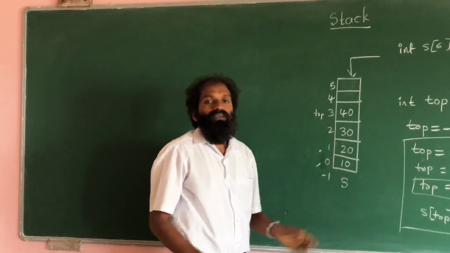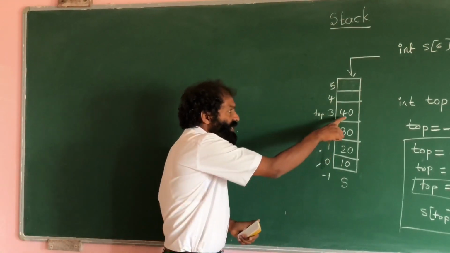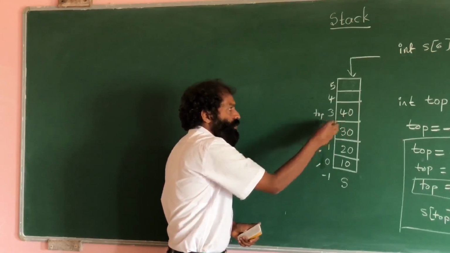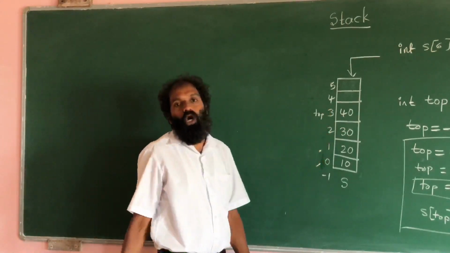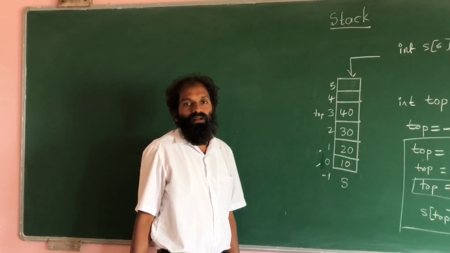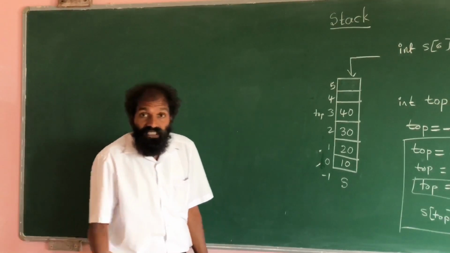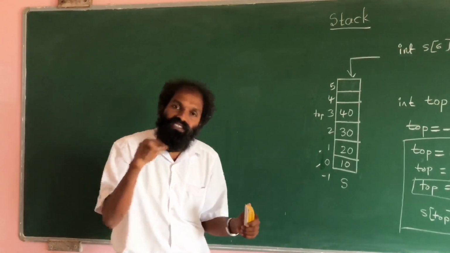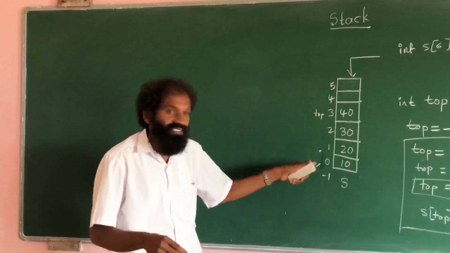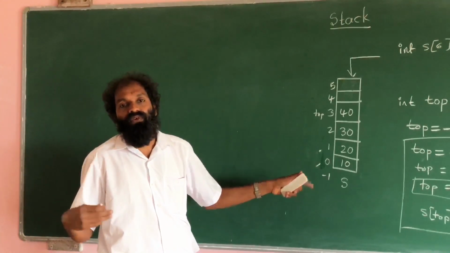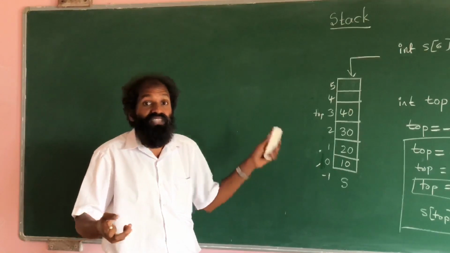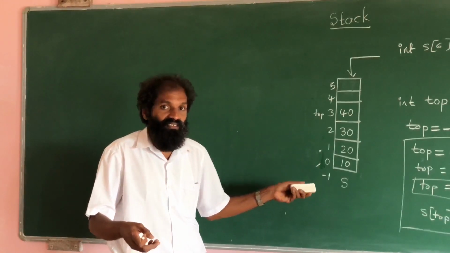One by one. So, here we need to delete this. So, just decrement top value. First, we need to check whether elements are present or not. If elements are present, then only we can delete. If no elements means we cannot delete. First, we need to check the condition.